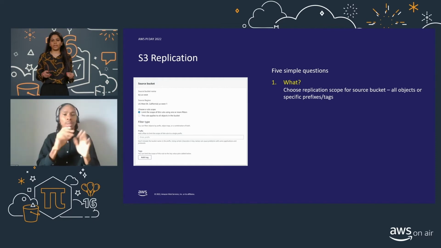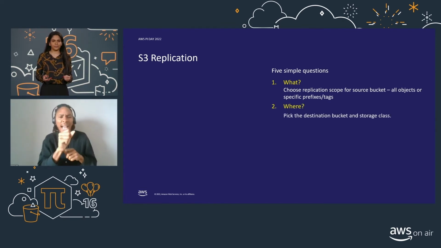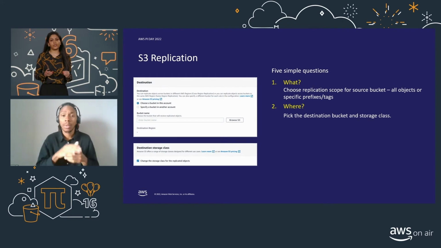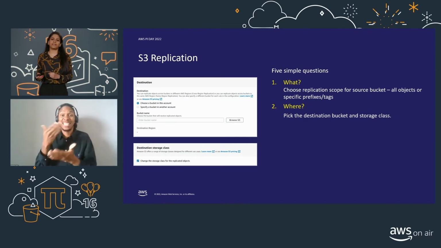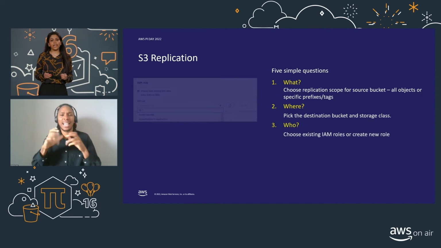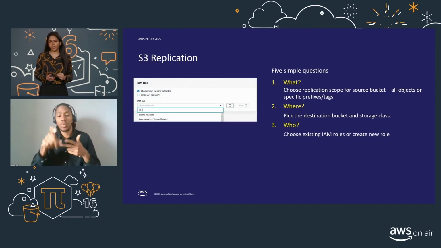Do I want to replicate all the objects in my bucket, or do I want to filter it based on specific prefixes or tags, or a combination of both? The next question that we should try to answer is, where are we trying to replicate it? Basically here, we are picking up the destination bucket and the destination storage class type. The next question is who? Who is trying to replicate?